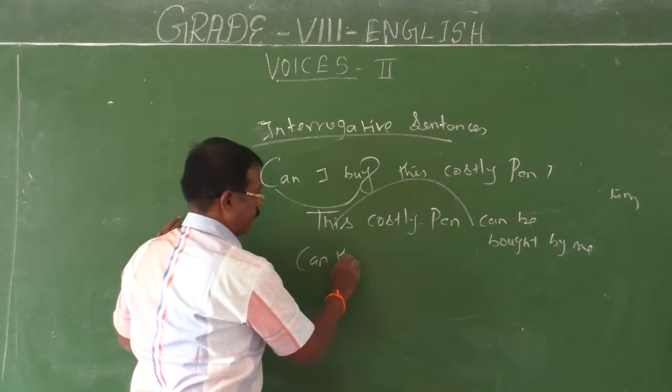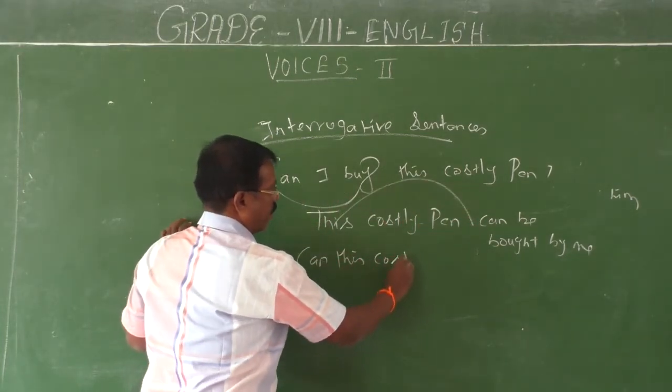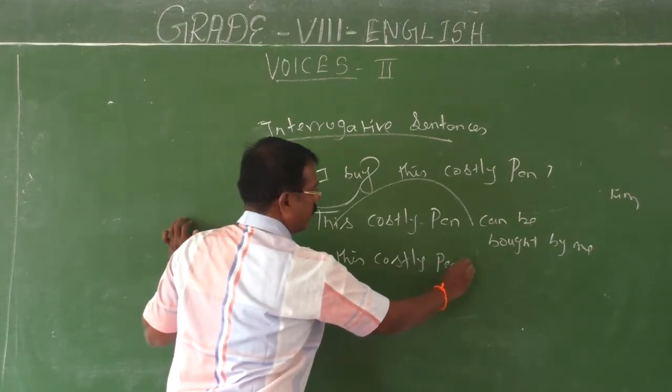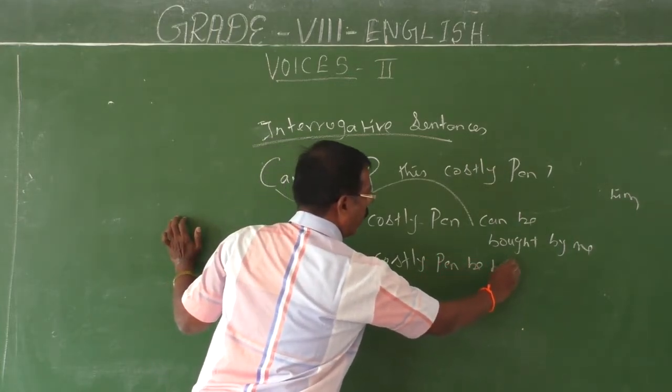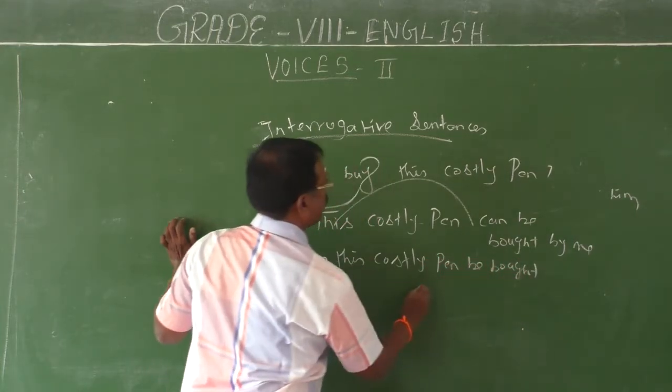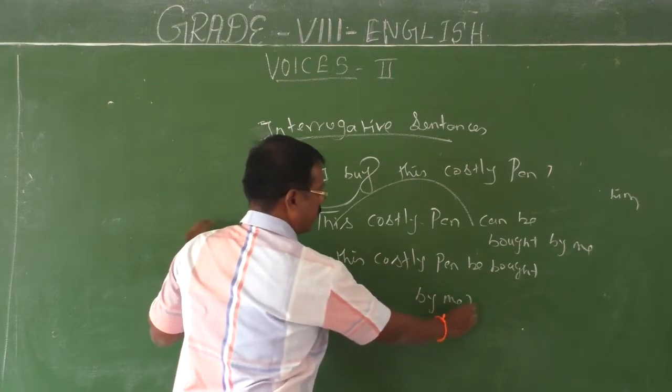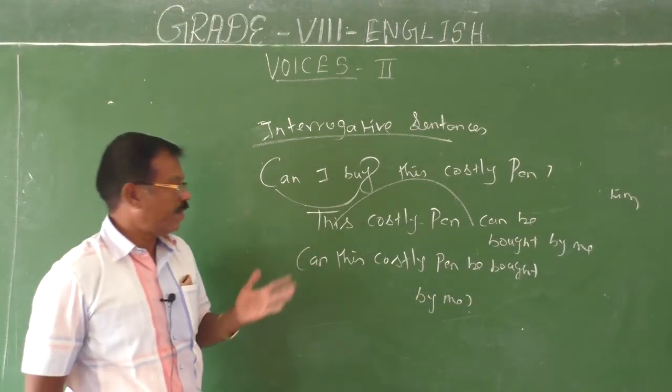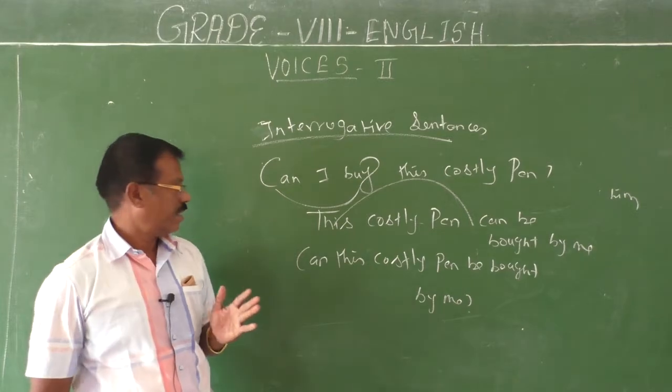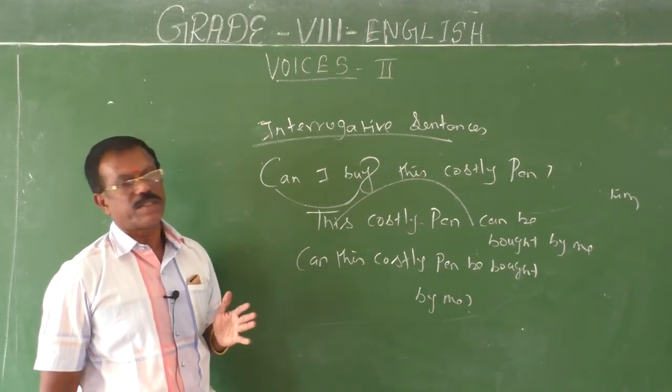Can this costly pen be bought by me? That's all. Now you get an interrogative form. Now you get a question form in the passive structure. Can this costly pen be bought by me?